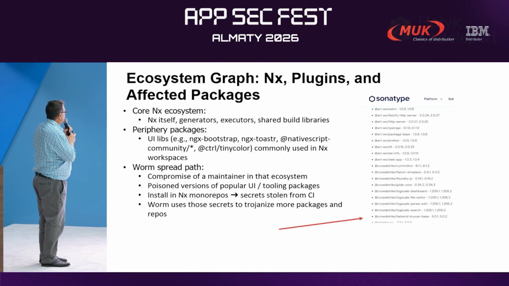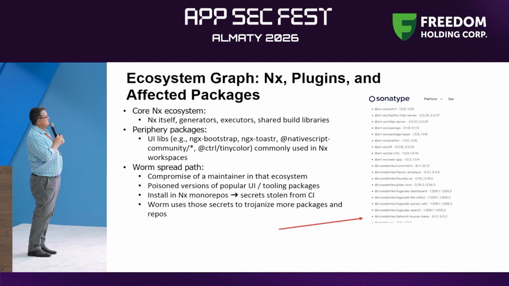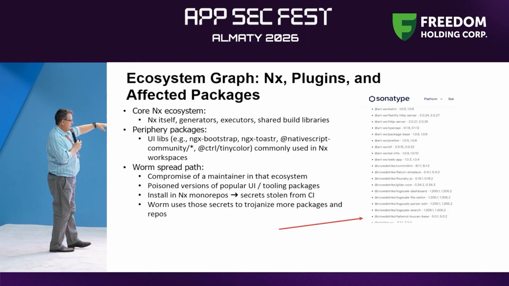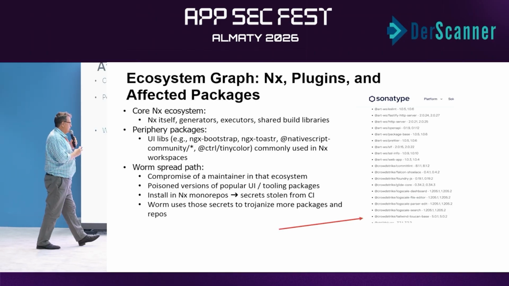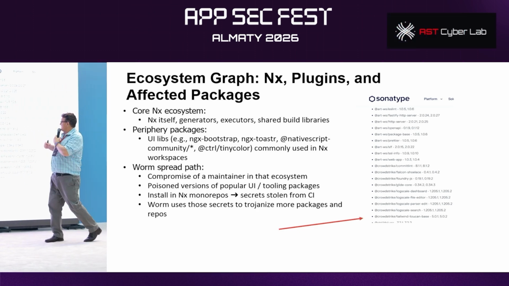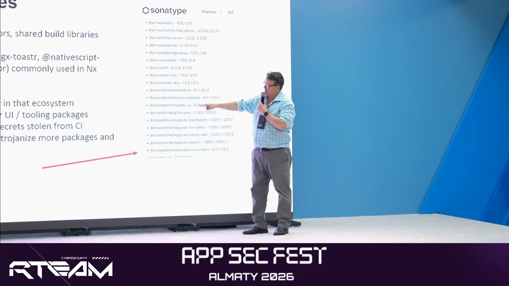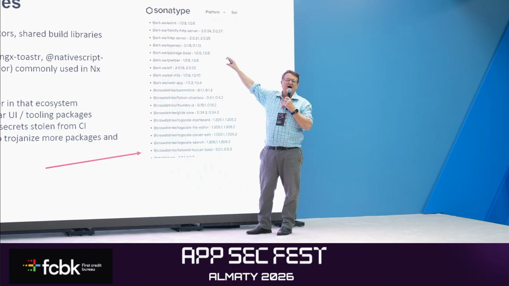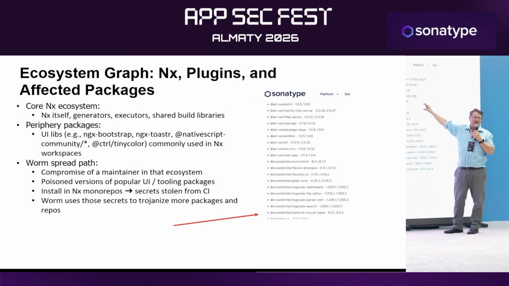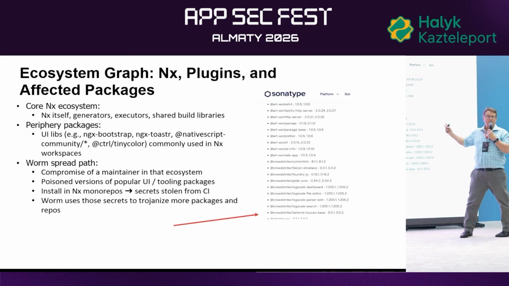Okay. Now, if you have a look at the exploit, the first one that was attacked was NX. Then these other libraries are attacked. But then the key thing to know is that once your GitHub token is stolen and someone actually breaks in, they can compromise your packages. And if you see here, this is the list, just 20 or 30 libraries out of 500 that were hacked at the same time. 500 separate projects all had their secrets stolen, and there were malware versions published of all of these libraries. This is actually on our blog. You can read an article where we write about this.